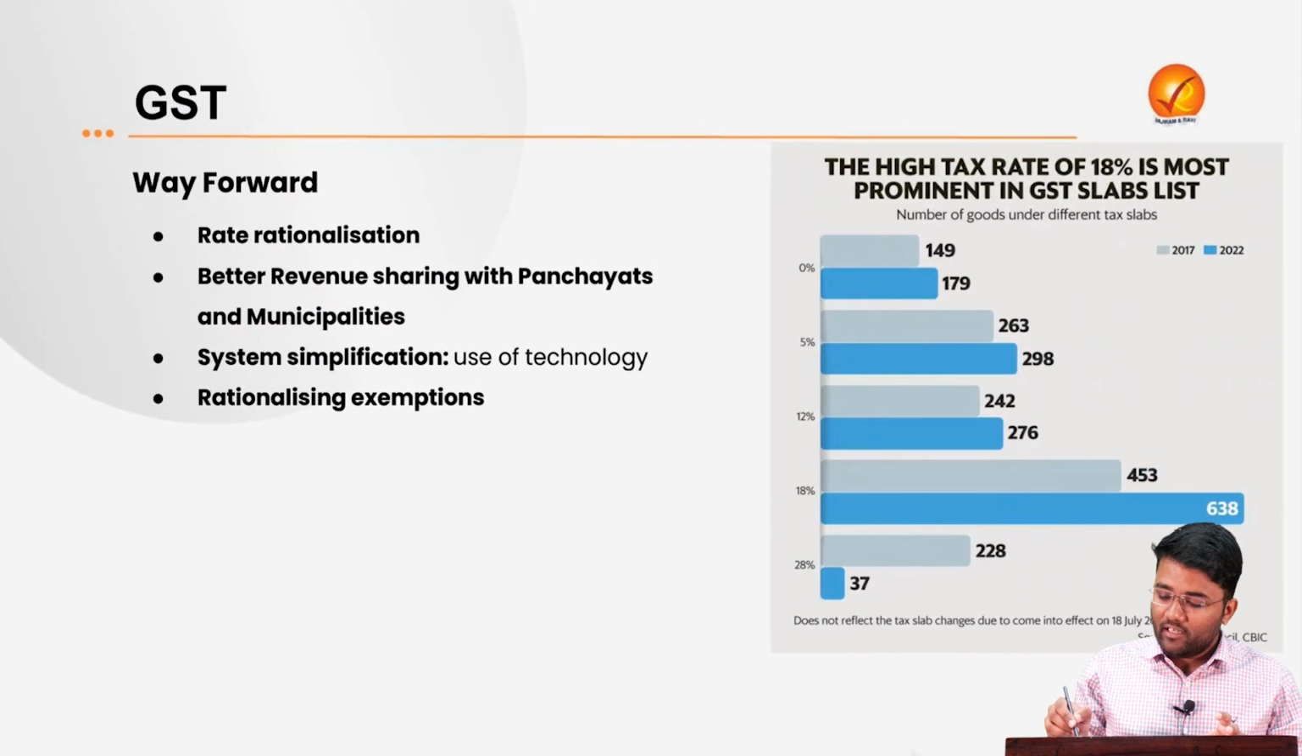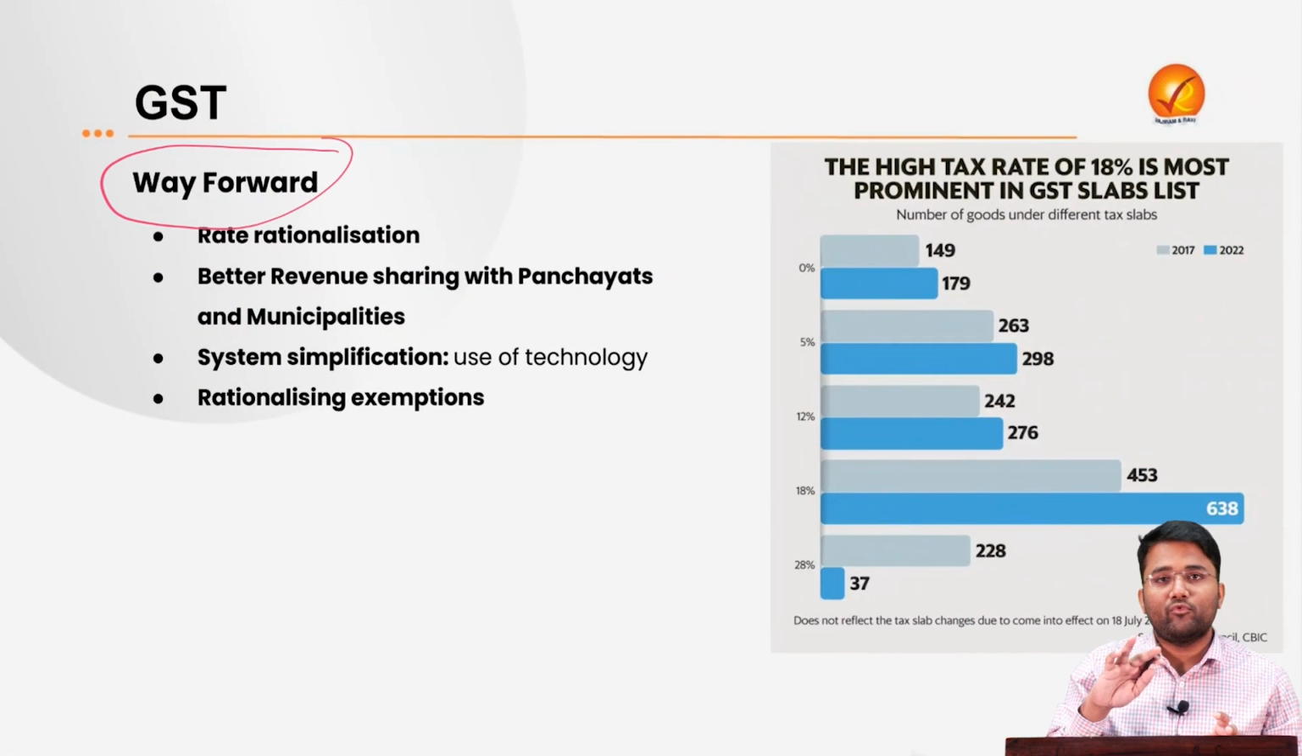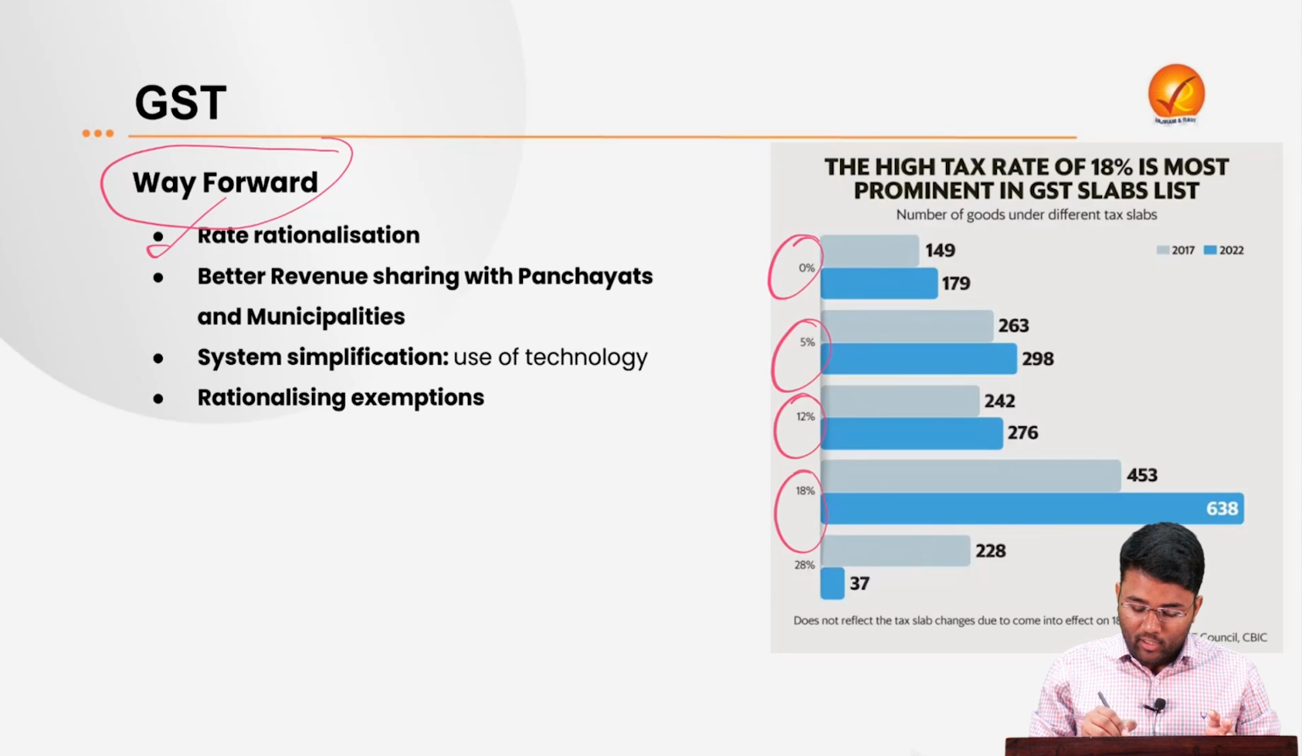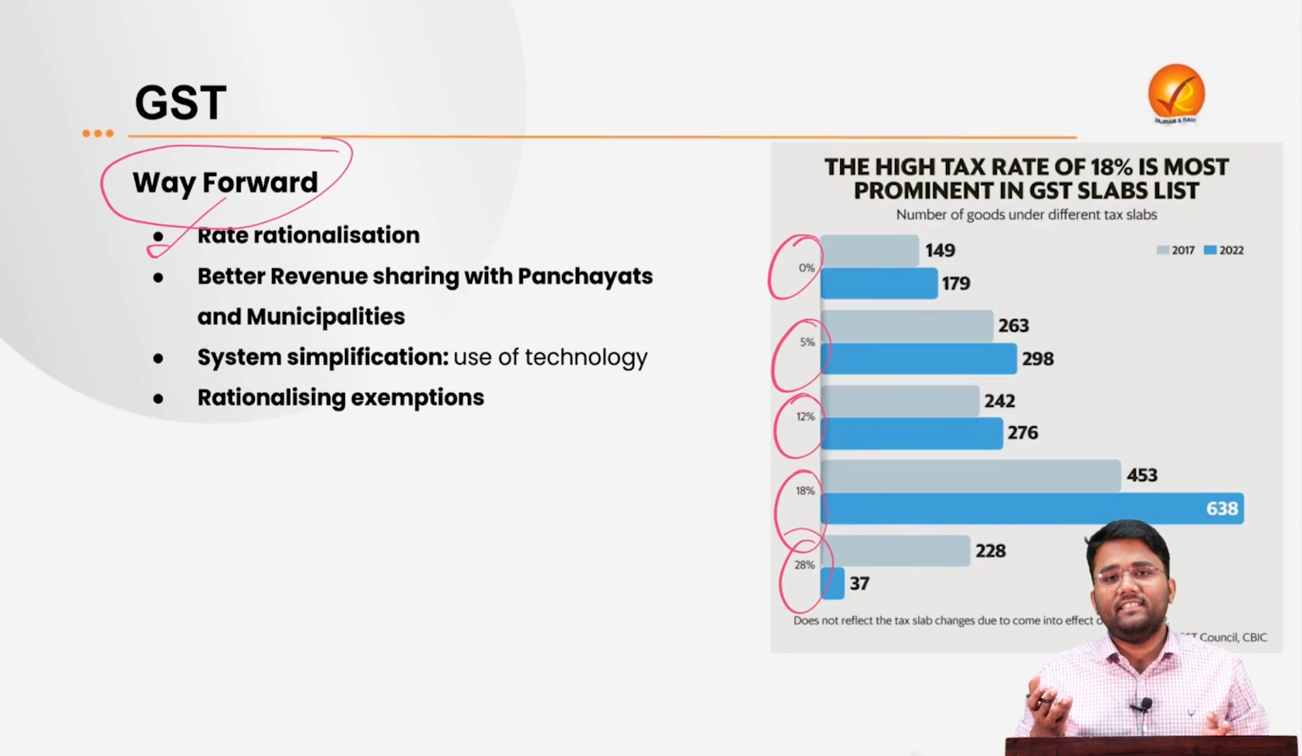So what should be the way forward or the suggestions to improve on the GST? The first is rate rationalization. There is need for rationalization of various tax slabs, because by rationalizing these tax slabs, it will be easier for businesses to comply with the tax norms.